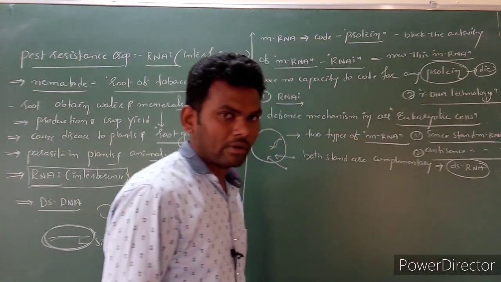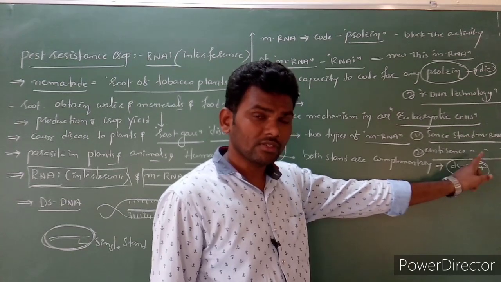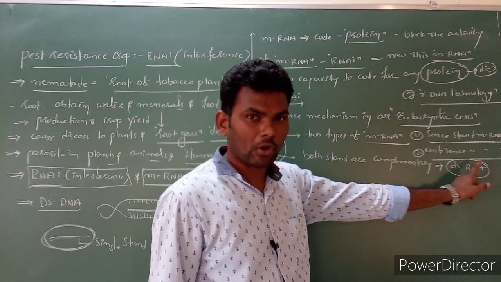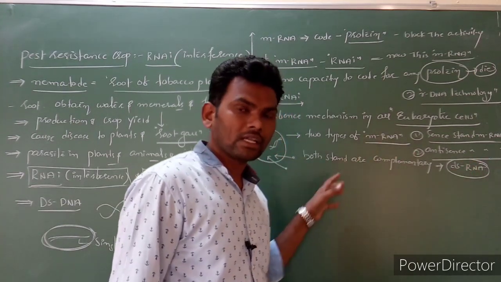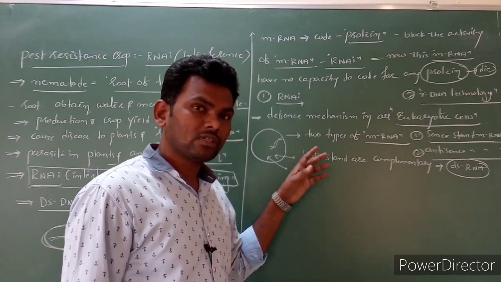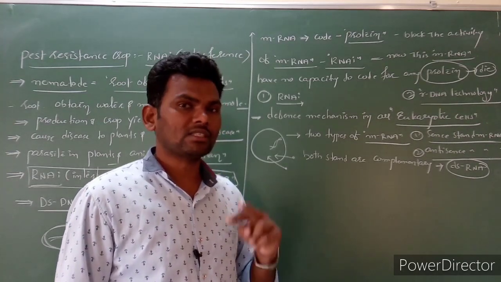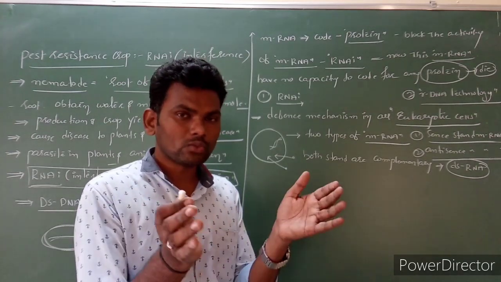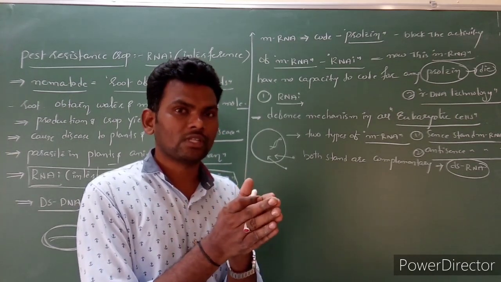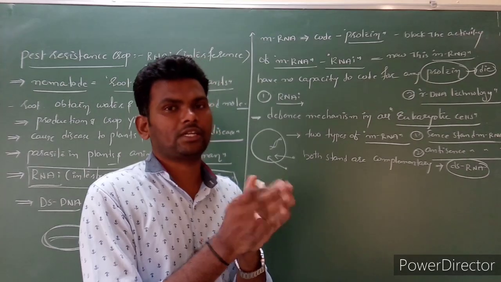Then we can have one doubt: sir, generally RNA is single-stranded. Yes, generally RNA is single-stranded, no doubt at all. But in eukaryotic cells, during the defense mechanism, two strands are formed, one sense mRNA and one antisense mRNA. These two mRNAs are complementary to each other, so double stranded RNA is formed only in a defense condition.